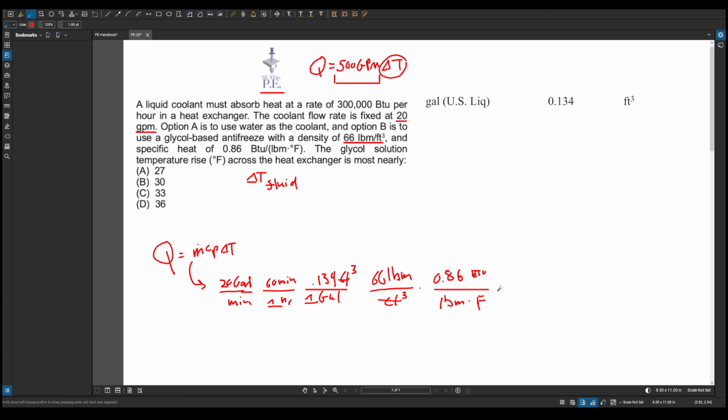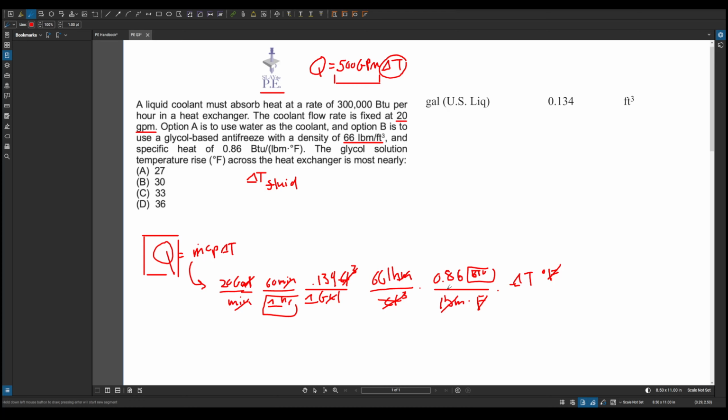And then we have this multiplied by our delta T, which is in Fahrenheit. So let's start canceling some of these. Gallons, minute, foot cubed, pound mass, degrees Fahrenheit. So we're left with BTU per hour, which is what this Q is.